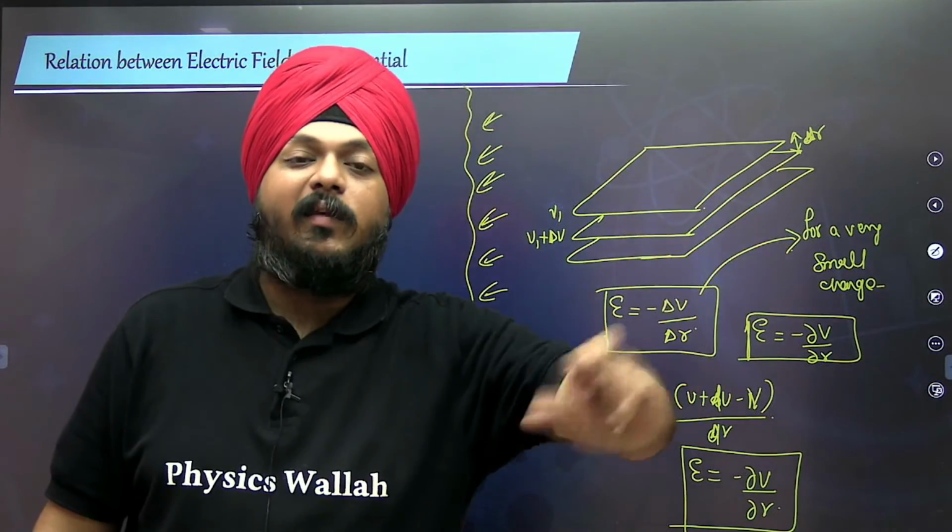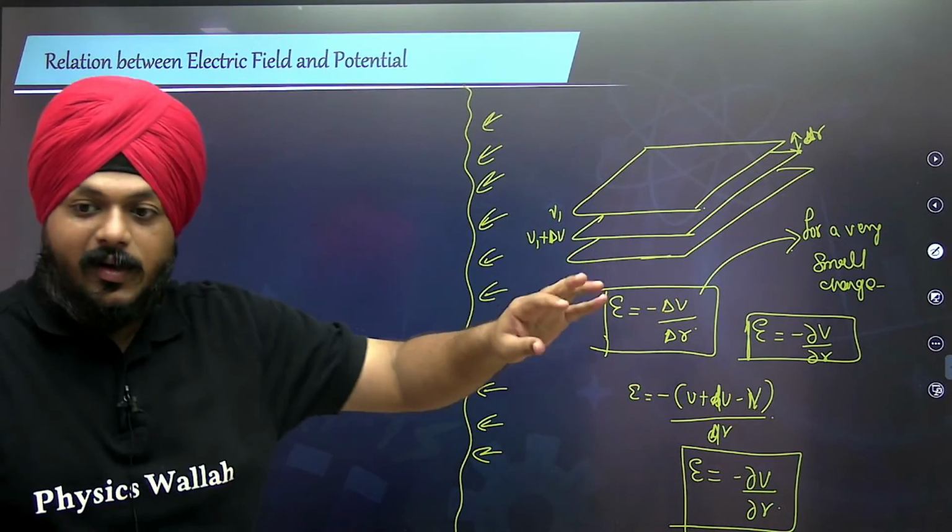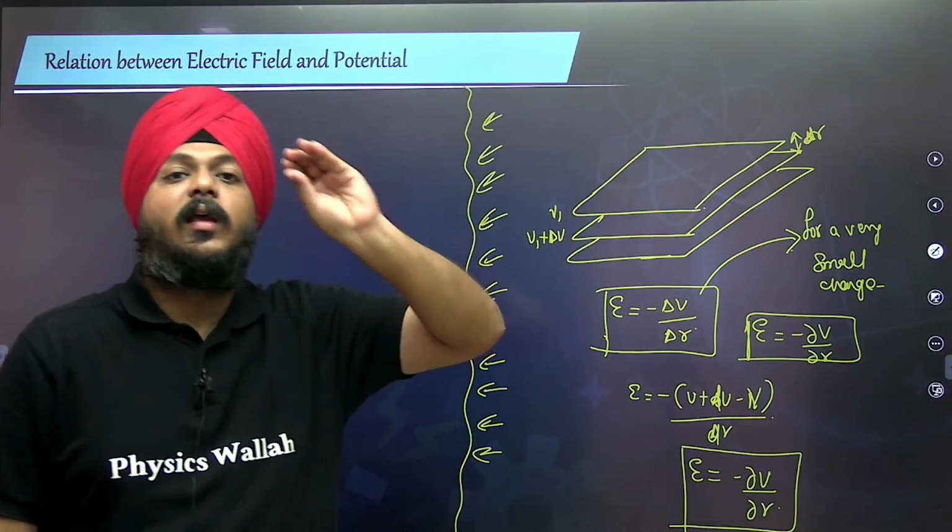For the numerical explanations we have it in centimeters, but generally the distance between two equipotential surfaces is quite less.